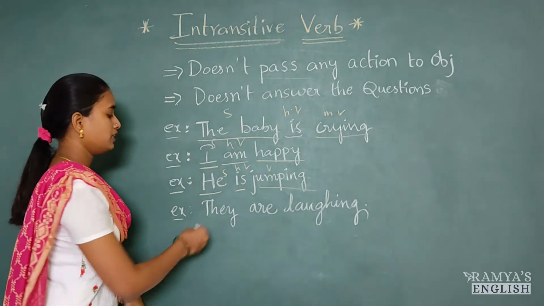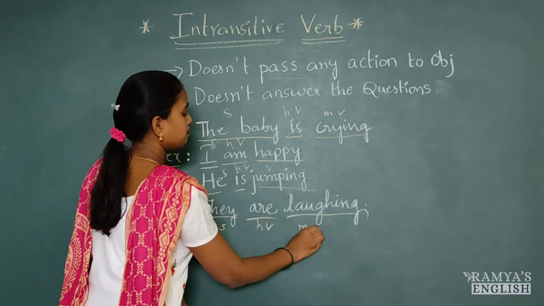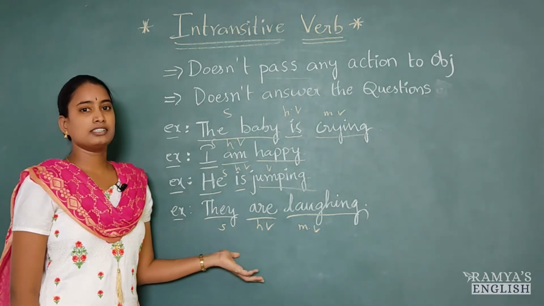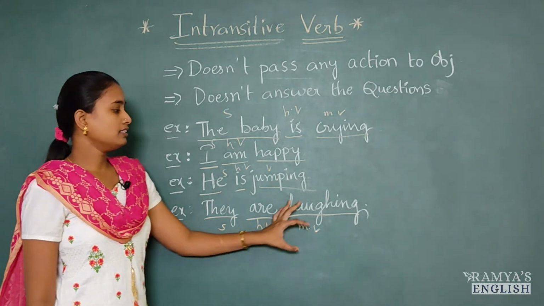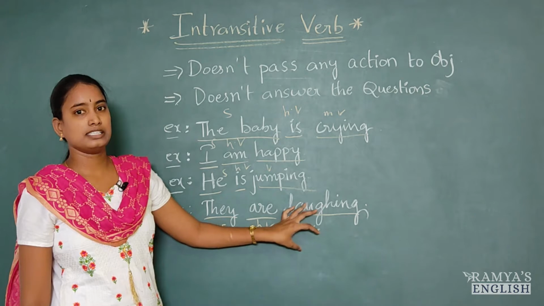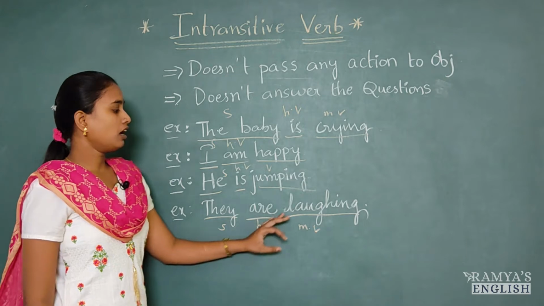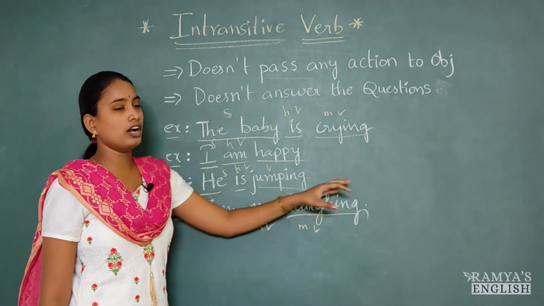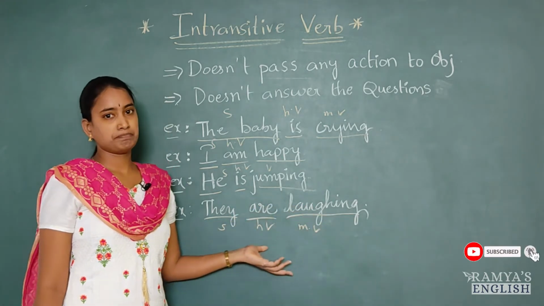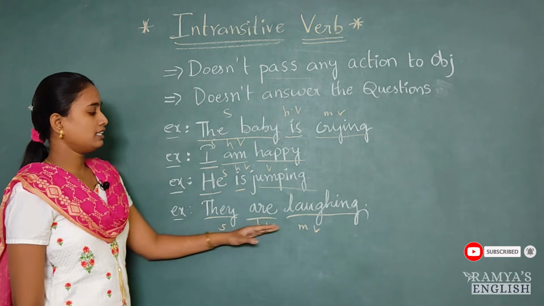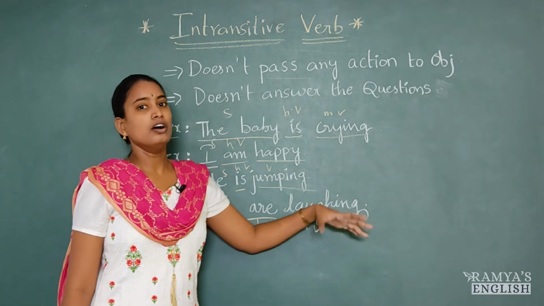They are laughing. Here they is subject, are is helping verb, laughing is main verb. So laughing is a feeling, right? If they crack any jokes, we laugh generally. So that laughing is just an expression. That's it. So it cannot be transferred on others. They are not laughing on others, or we can use they are laughing at something. But we cannot say that this laughing is transitive verb. They are not performing that laughing action on others.